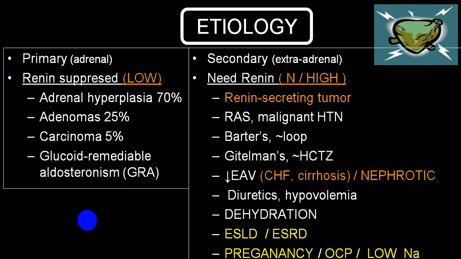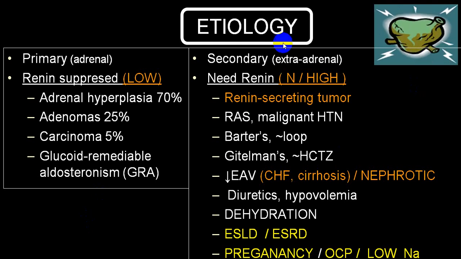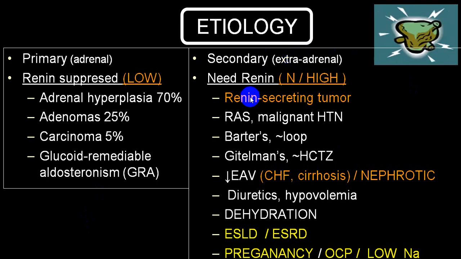Secondary variety, or we call it high renin or normal renin, is all extra-adrenal, where there are renin secreting tumors, or renal artery stenosis, malignant hypertension.